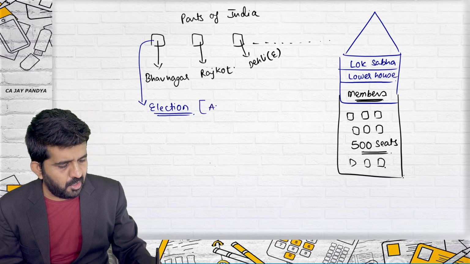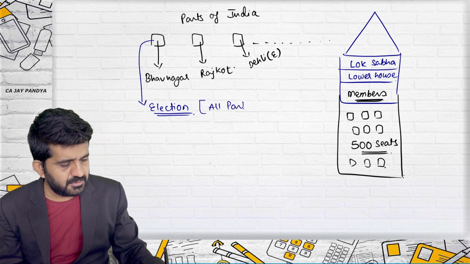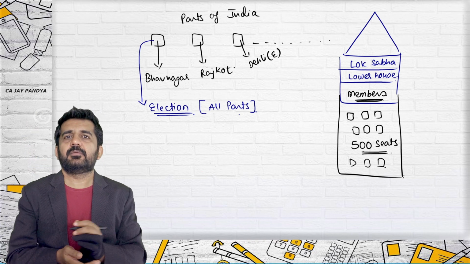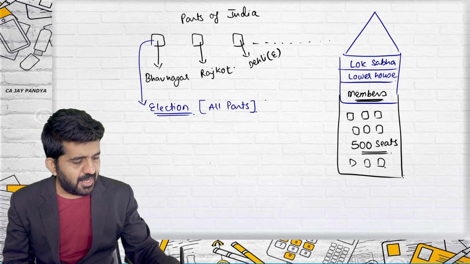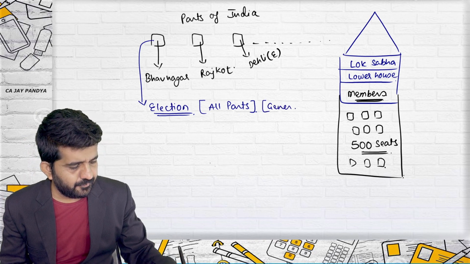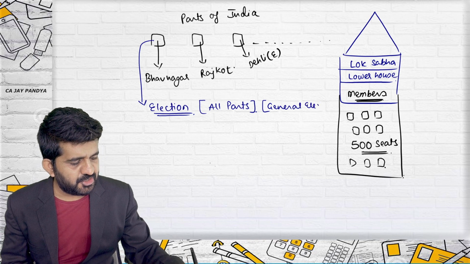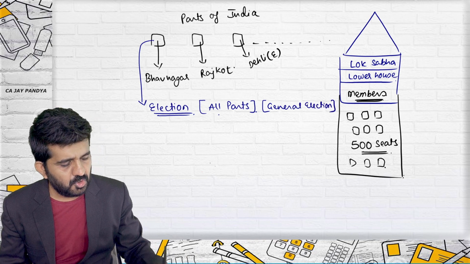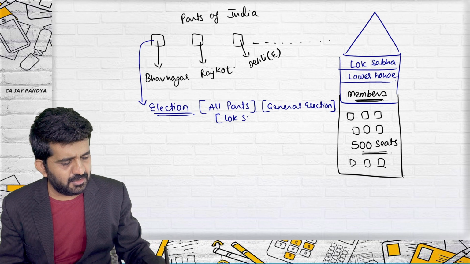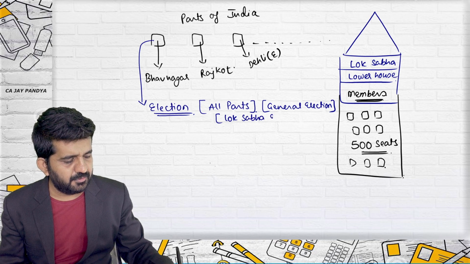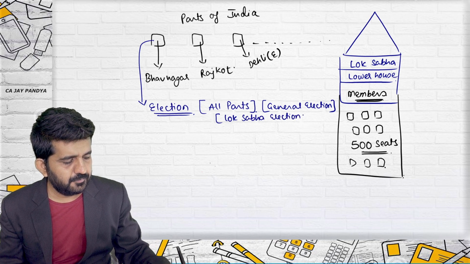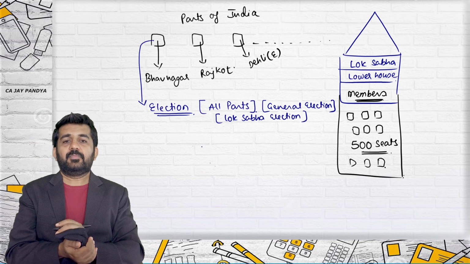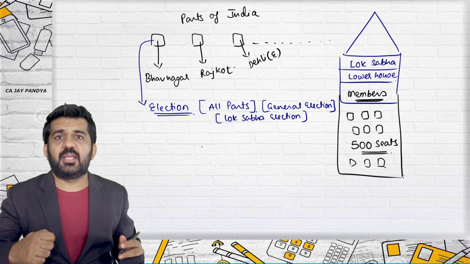Election in all parts will be done. These elections are termed as general election, or they are even termed as Lok Sabha election, or National Assembly election.